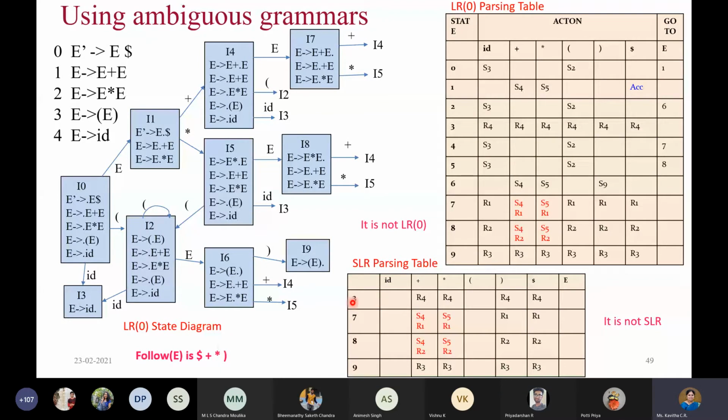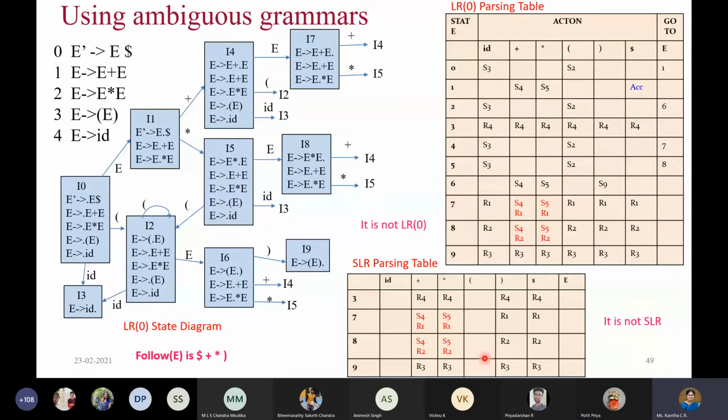Okay, so let us see the difference now. At state 3, we are going to apply... anyway, for all these we have the same LHS, so no need to worry. For all the 4 symbols, we are going to apply the reduce action for plus, star, close parenthesis, and dollar. Okay, so rule number 4. Similarly, at 7, we are going to apply rule number 1. At 8, we are going to apply rule number 2. At 9, we are going to apply rule number 3.